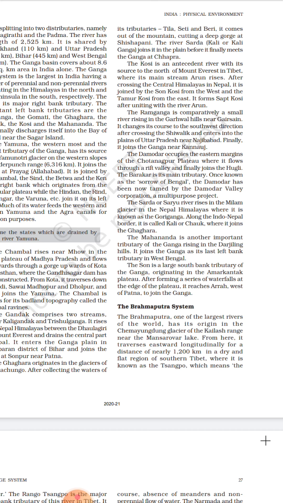The next we will study is the Brahmaputra drainage system. Brahmaputra is one of the largest rivers of the world. It has its origin in the Chemayungdung glacier of the Kailash range near Mansarovar Lake. Indus also originates from the western side of Mansarovar Lake, whereas Brahmaputra originates on the eastern side. It flows eastward, a long stretch of nearly 1200 km in the flat region of Tibet. In Tibet it is known as Tsangpo.